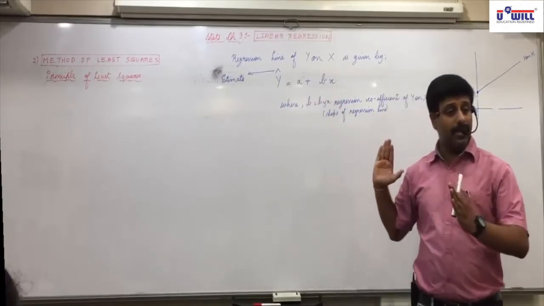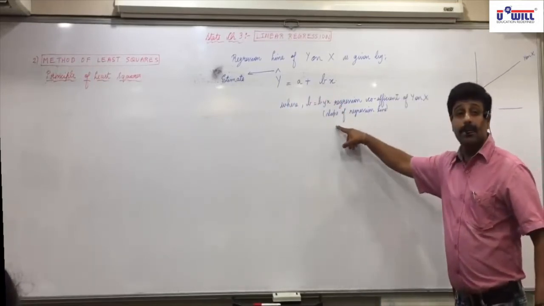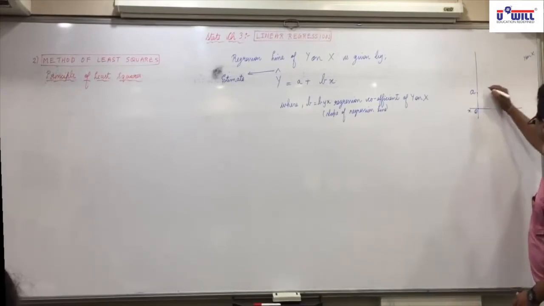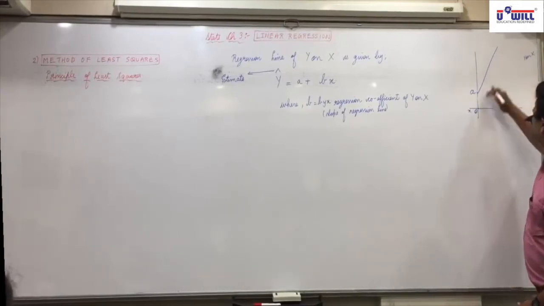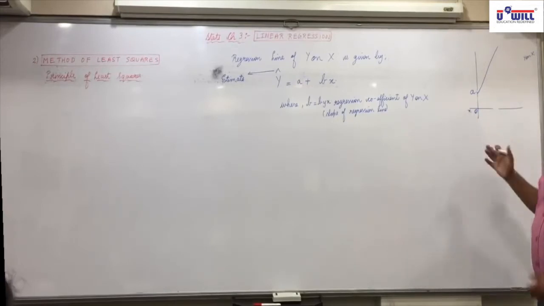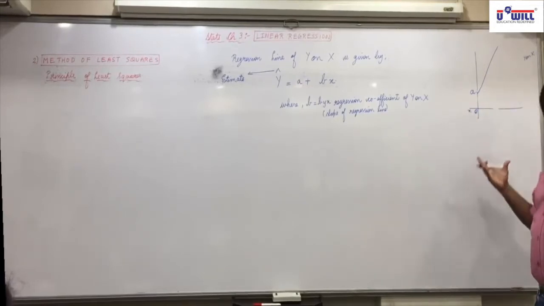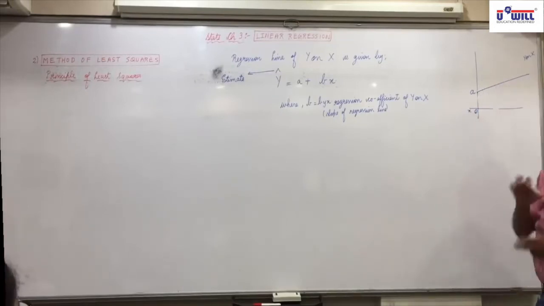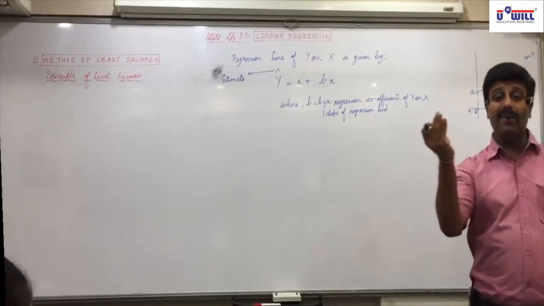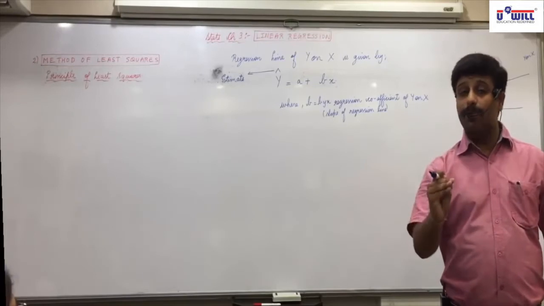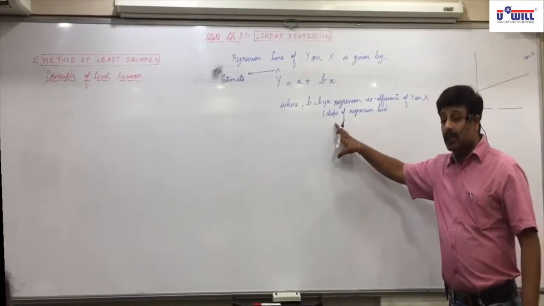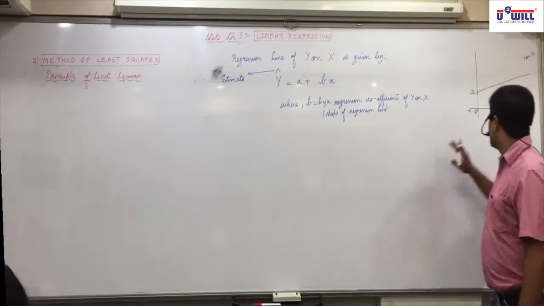If the regression line is this, do you find the slope is more or not? Yes. Here y will change by more proportion. And if this is your regression line, the slope is less. Here y will change by less proportion compared to change in x. That's why we also call it slope of regression.